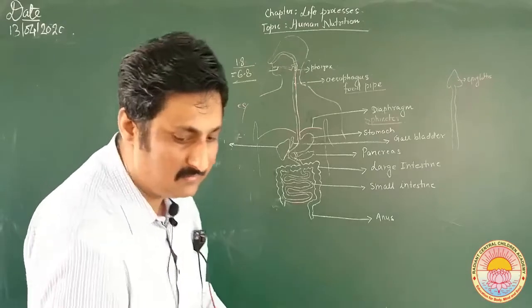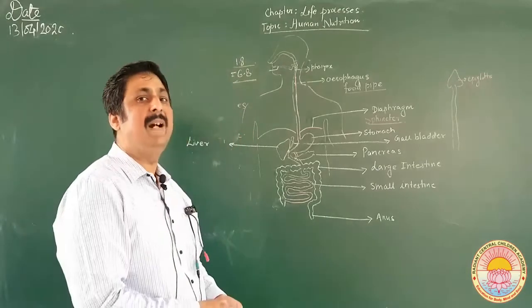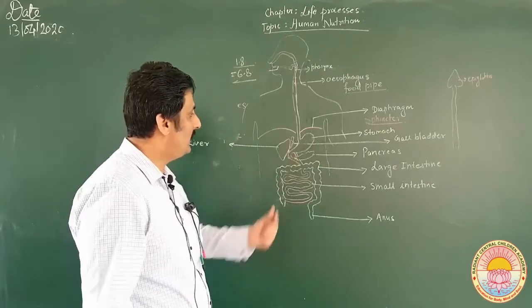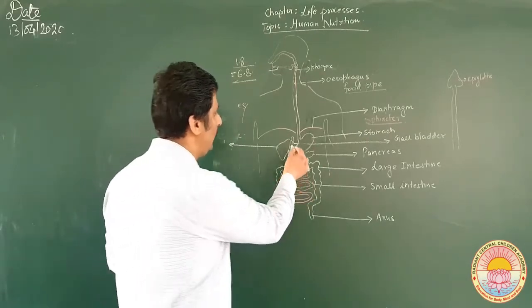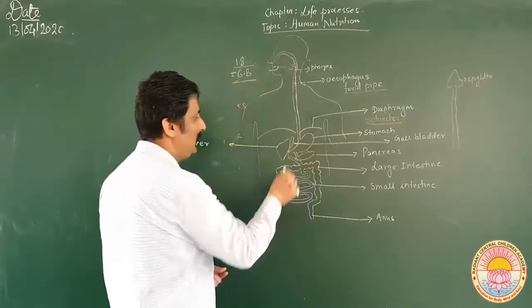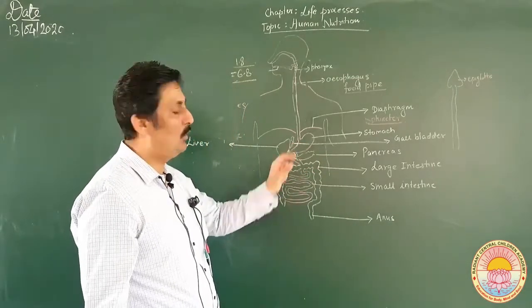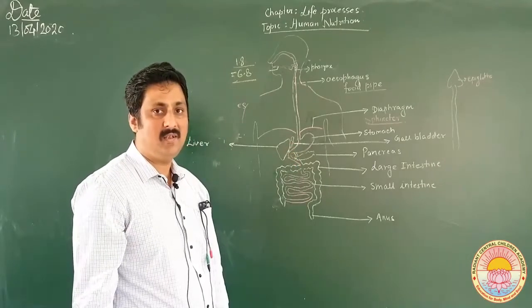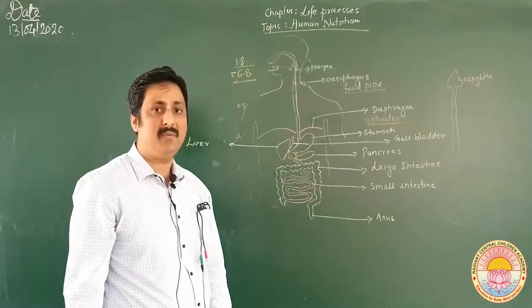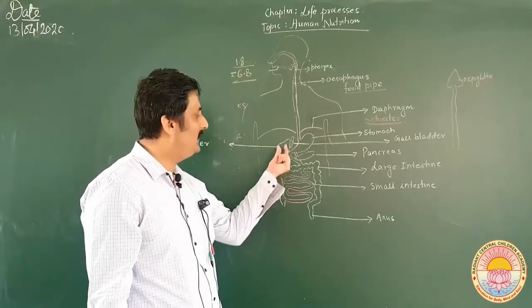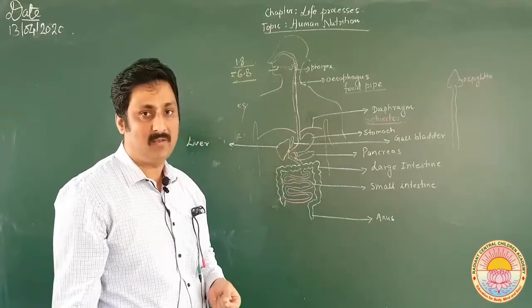First, the liver synthesizes bile. Bile is stored in a structure which is called the gallbladder. Here you can see a structure, very small, very near to the liver. This is called the gallbladder. It is responsible for temporary storage of bile juice, which is synthesized by the liver.